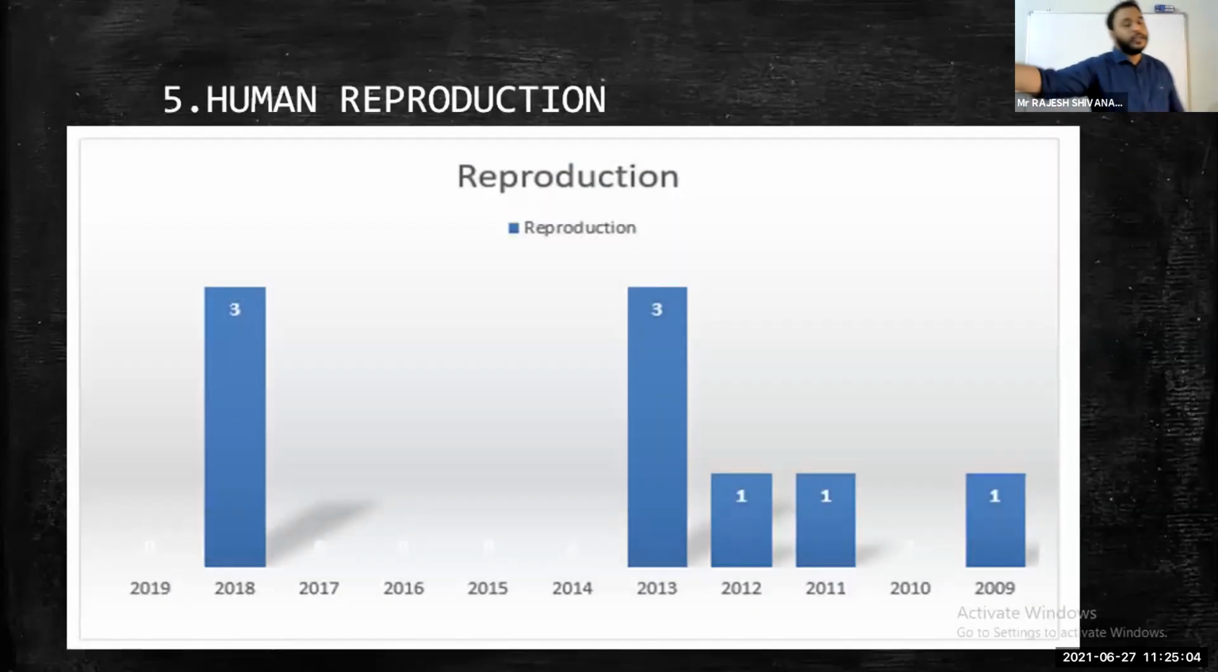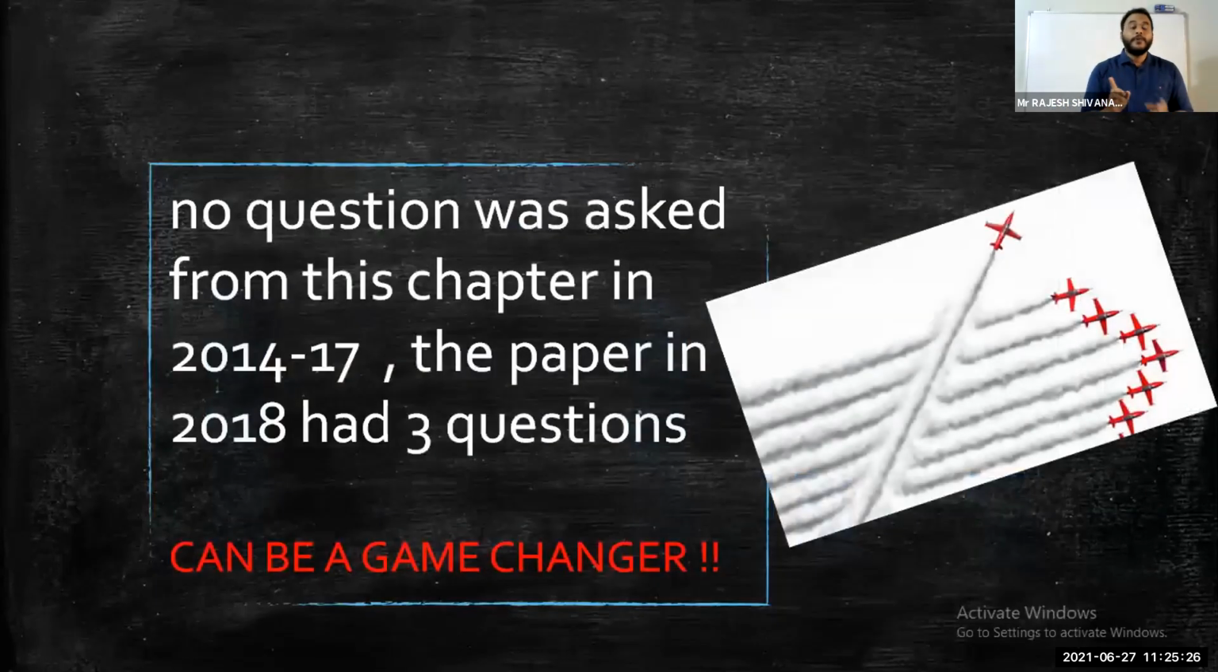Next, coming to the most important chapter for zoology, that is the human reproduction chapter. We got 4 MCQs in 2020. In 2019, strange, it is really strange. From 2014 to 17, no questions were asked, and 2019 also no question was asked. But in 2020, they asked 4 MCQs. So we should not neglect this chapter.